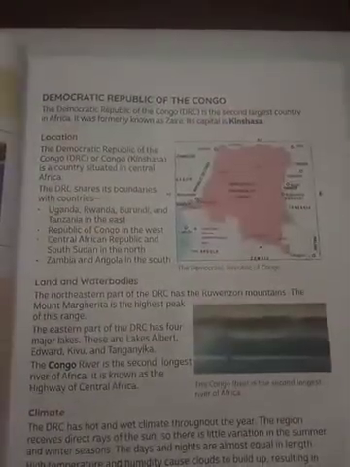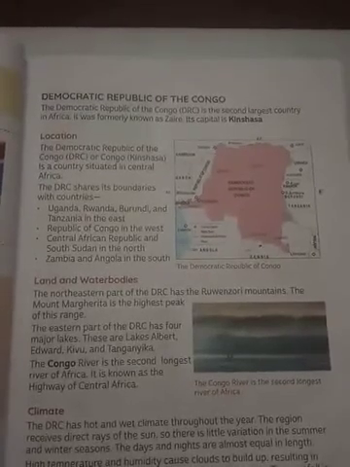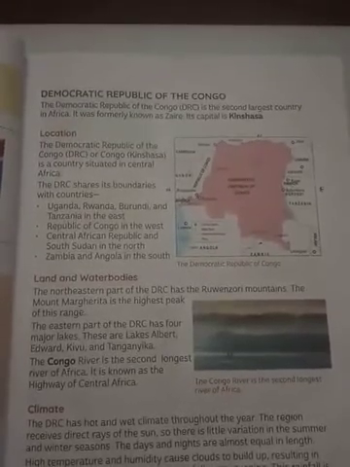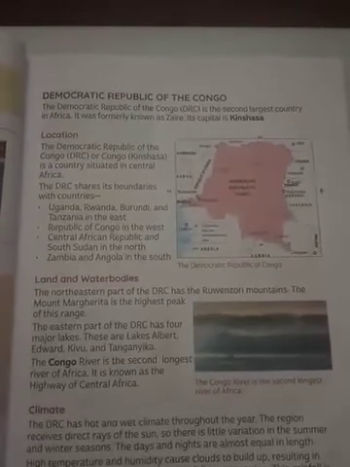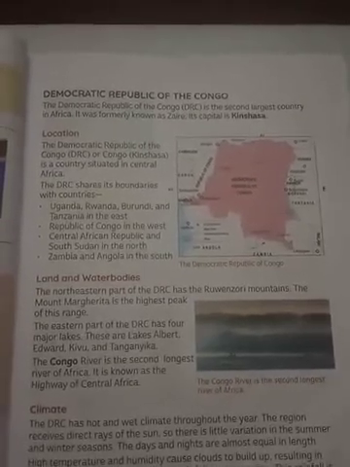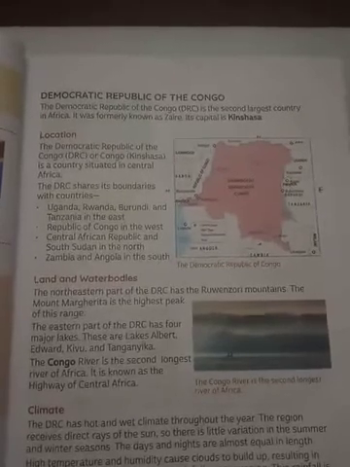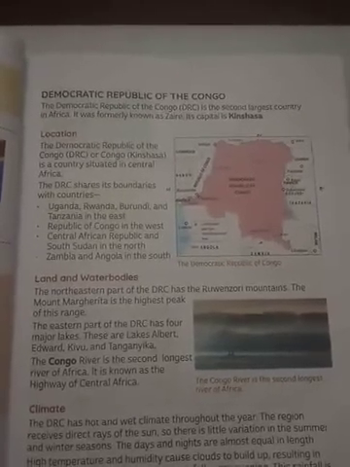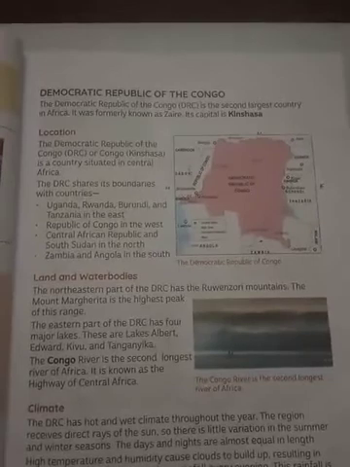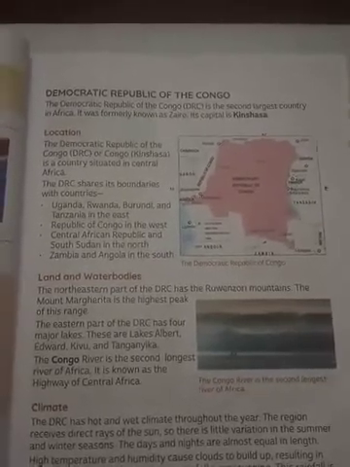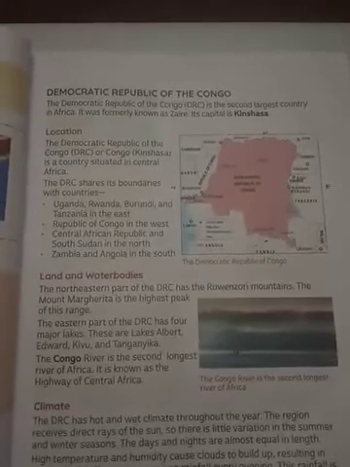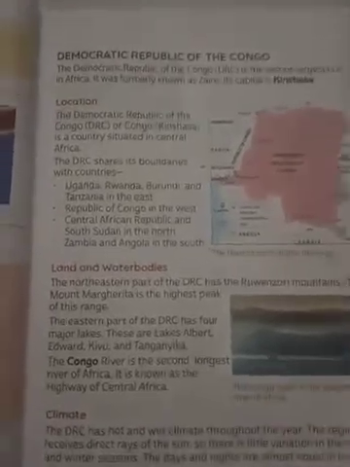Further moving on to the Democratic Republic of the Congo, it is the second largest country in Africa, and it is also formally known as Zaire. And its capital? Its capital is Kinshasa. So where is it located? What are its boundaries? Location.